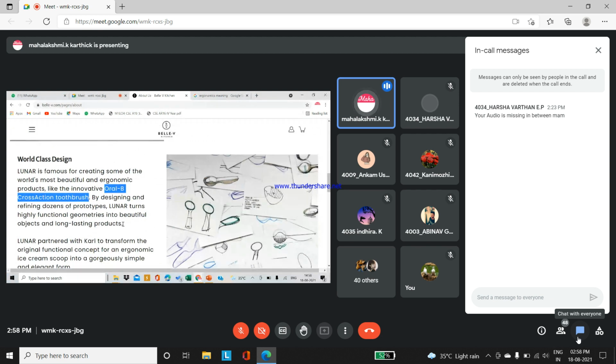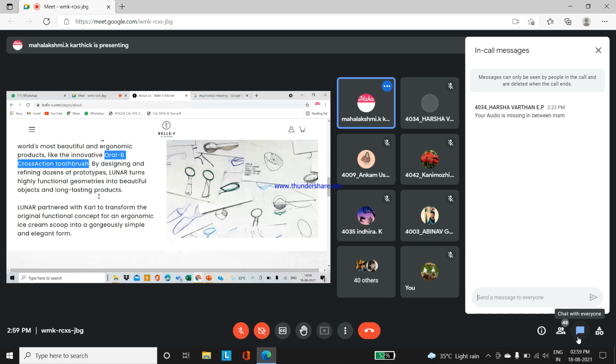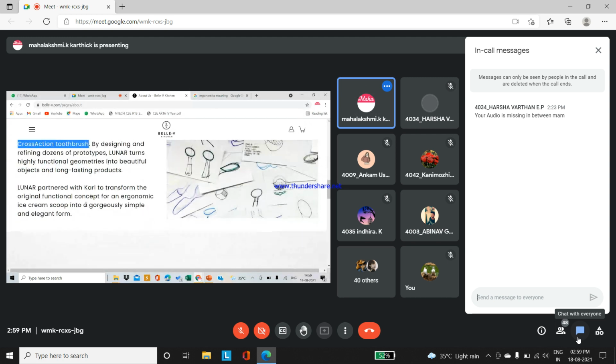Refining dozens of prototypes, Lunar turns highly functional geometry into beautiful objects and long-lasting products. Only after this many sketches and understanding the real concept of easily handling the product can you say it's a beautiful product as well as a long-lasting product. So they transformed the original functional concept of the ergonomic ice cream scoop into a gorgeous, simple and elegant form.